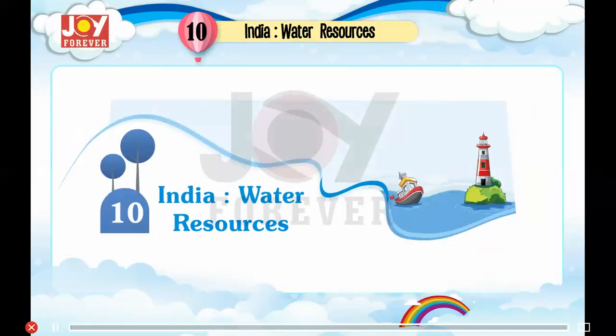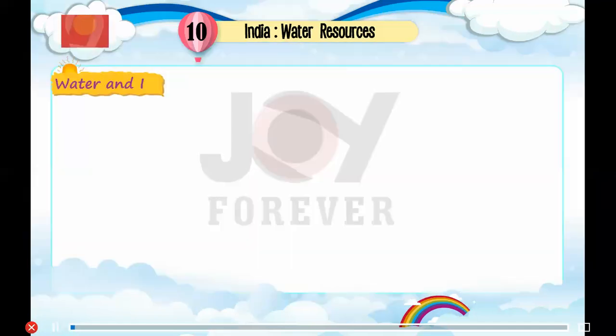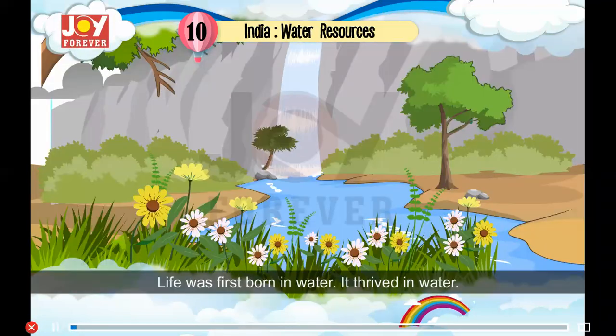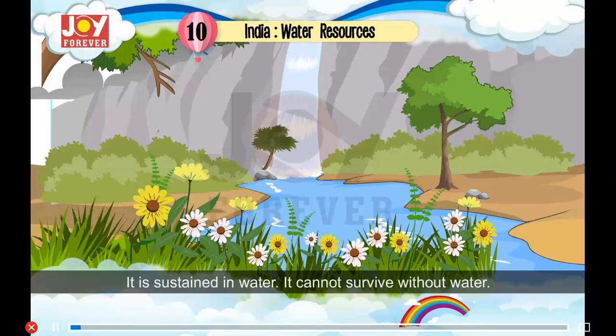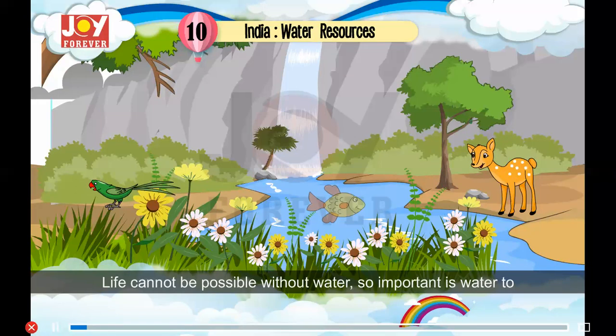Chapter 10, India, Water Resources. Water and I. Life was first born in water. It thrived in water. It is sustained in water. It cannot survive without water. Life cannot be possible without water.